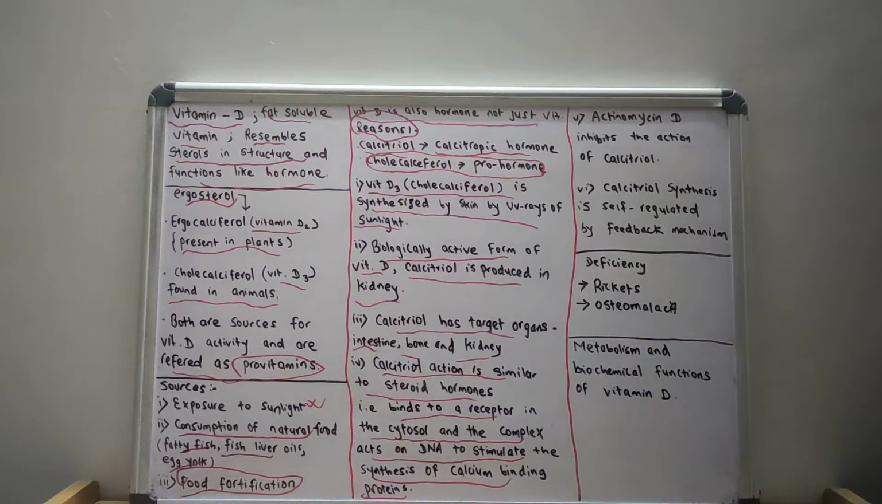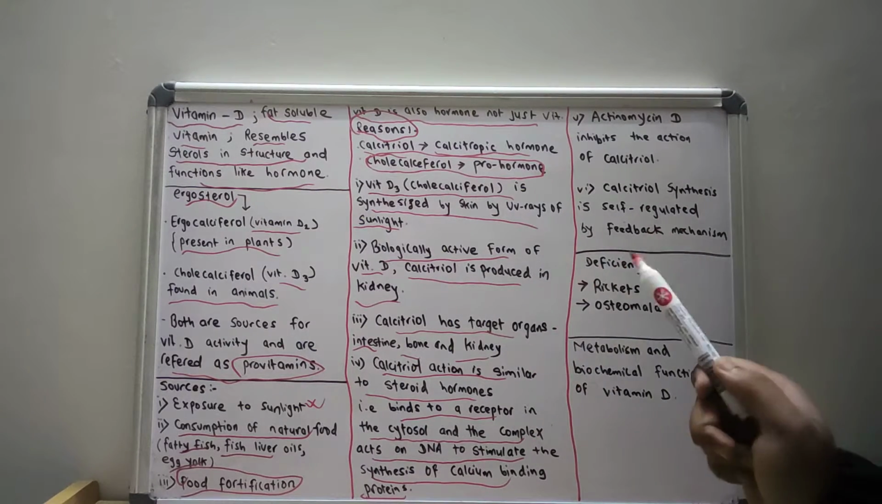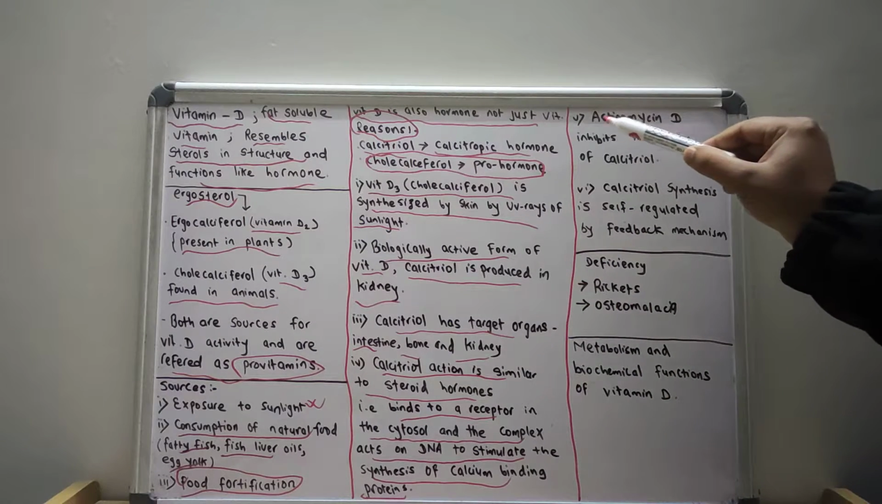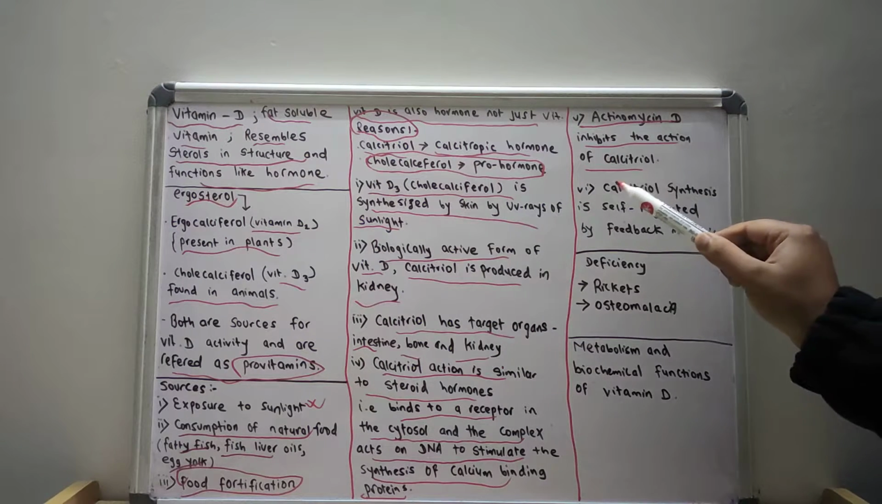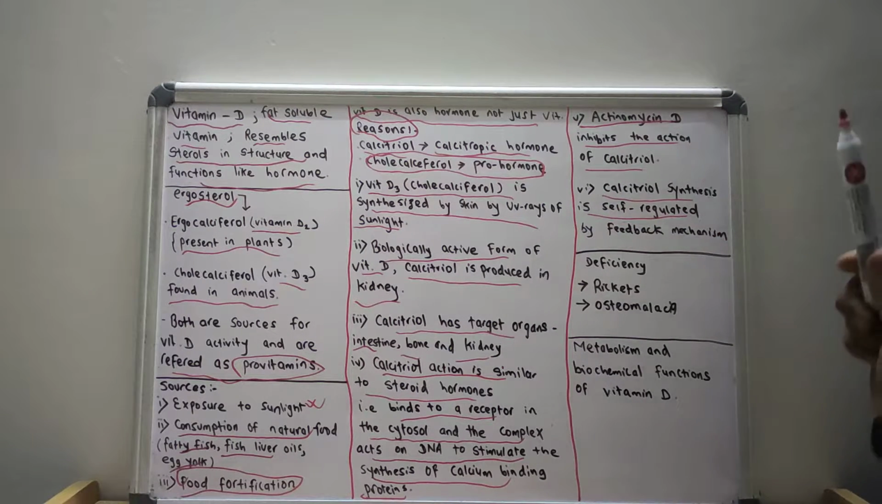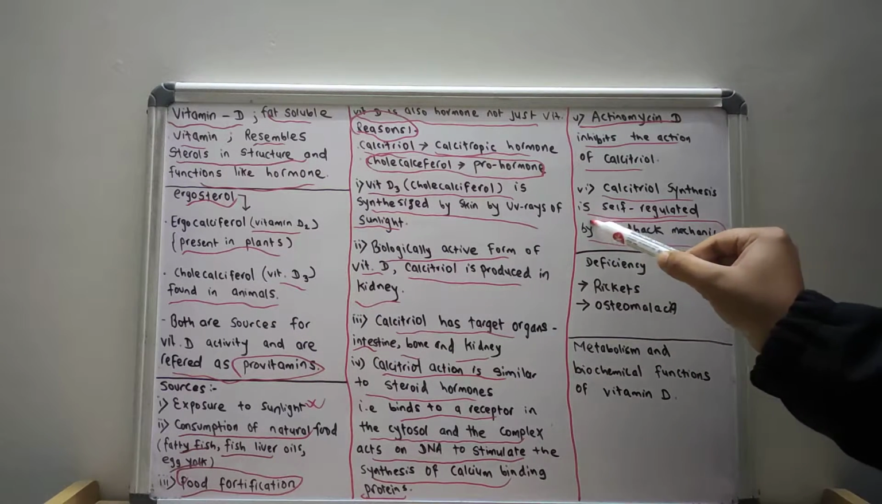In the subsequent videos, I'll tell you about the various hormones and how hormones act. Steroidal hormones act on a receptor in the cytosol, and there are various other compounds that act on the cell membranes, which I'll discuss in detail. But you have to take note that calcitriol action is similar to that of steroid hormones. Now let us discuss another point. Actinomycin D inhibits the action of calcitriol, and calcitriol synthesis is self-regulated. The calcitriol synthesis is regulated by a feedback mechanism.